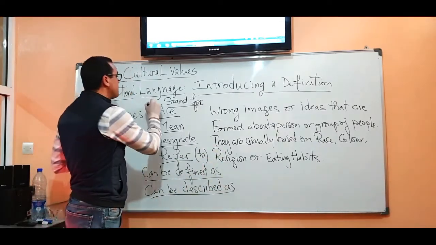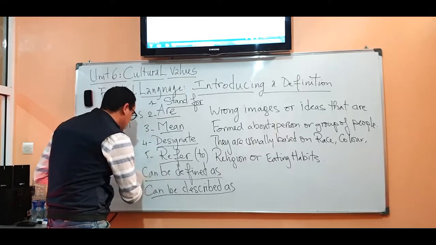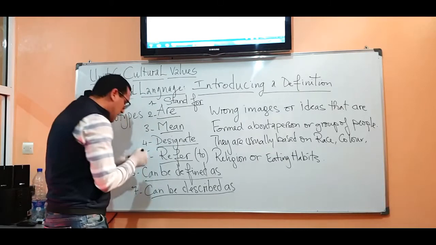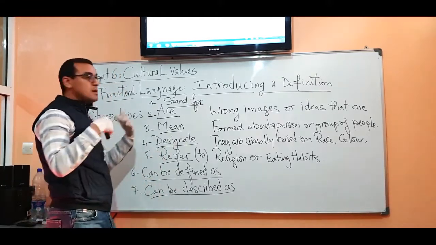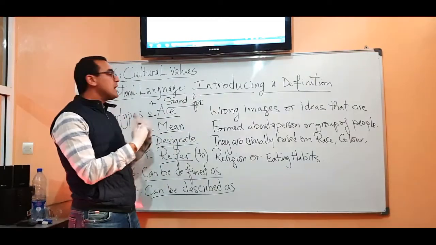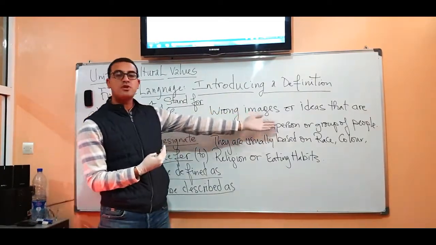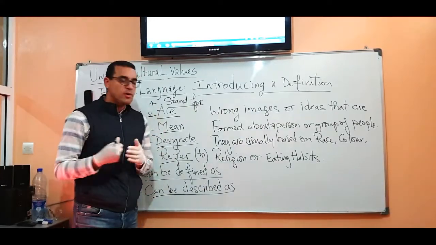So we have 1, 2, 3, 4, 5, 6, 7, and we have many other expressions. We can say, for example, stereotypes illustrate the wrong images or ideas that are formed about a person or group of people.